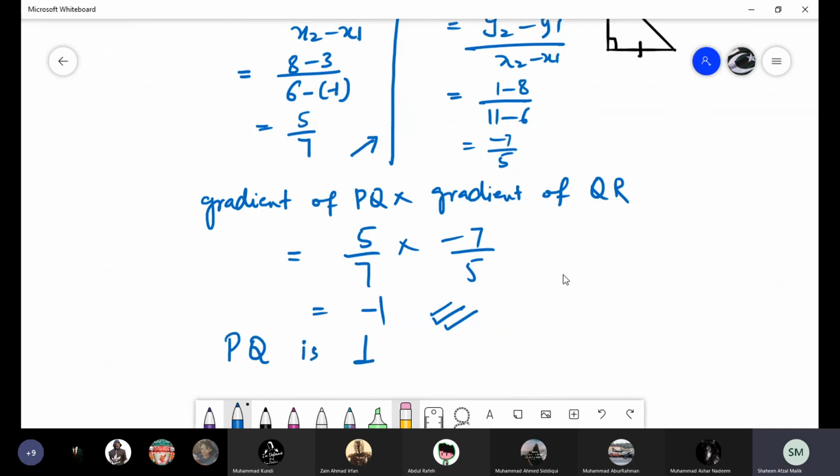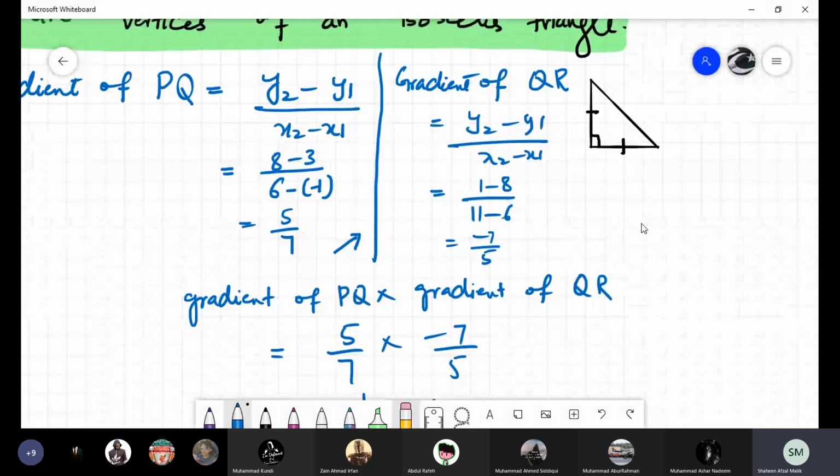PQ is perpendicular to the line QR. As it is perpendicular, PQR is a right angle. See, which angle was given to you? Can you tell me which angle was given to you? The angle given to you was P, Q, and R. So it means that PQ is perpendicular to the line QR.